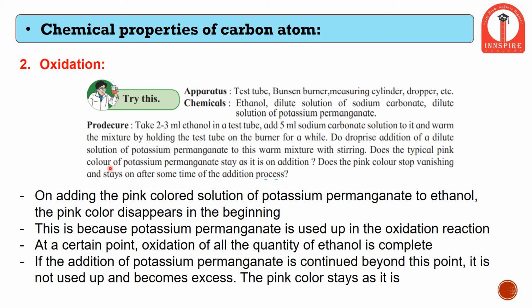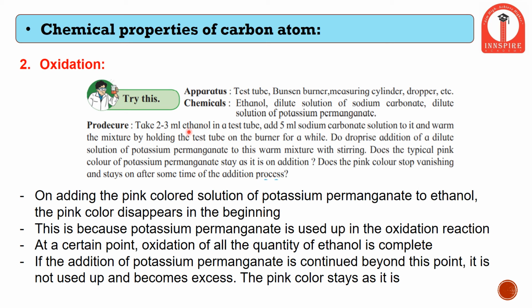A quick chemical experiment can explain the phenomenon of oxidizing agents, that is, how these agents transfer their oxygen group. This experiment includes ethanol, which is a saturated carbon compound, a dilute solution of sodium carbonate, which is a chemical, and a dilute solution of potassium permanganate, which is an oxidizing agent.